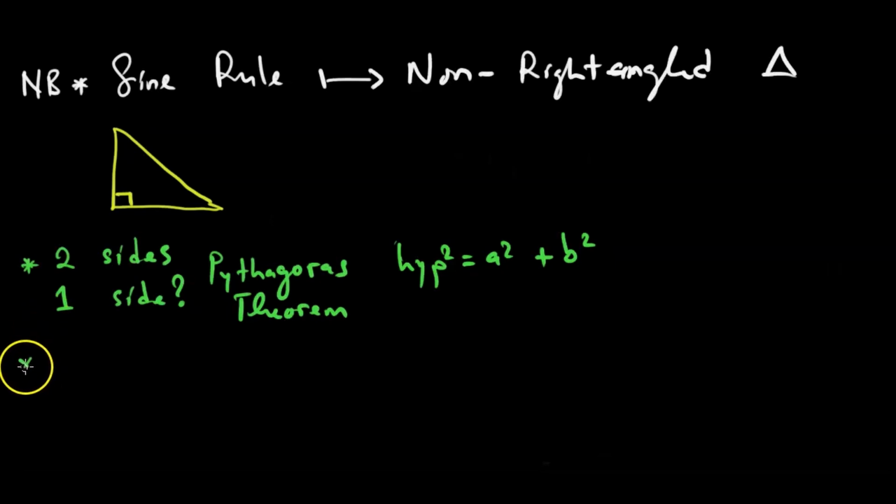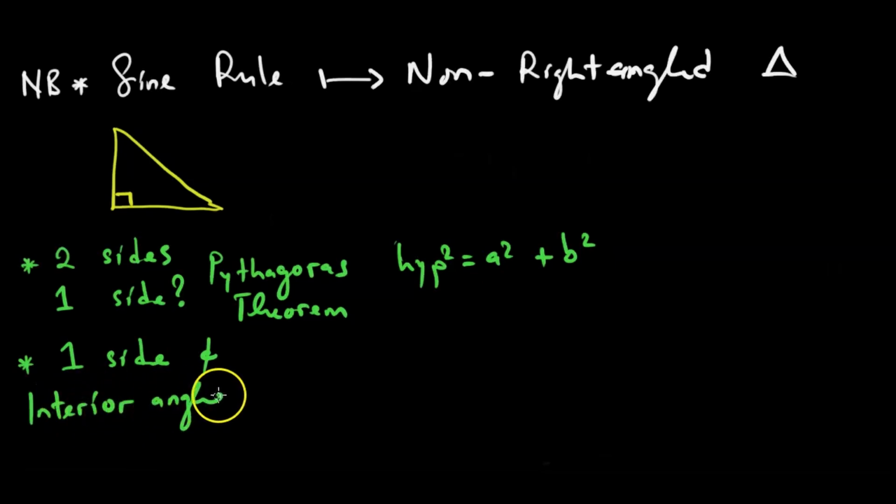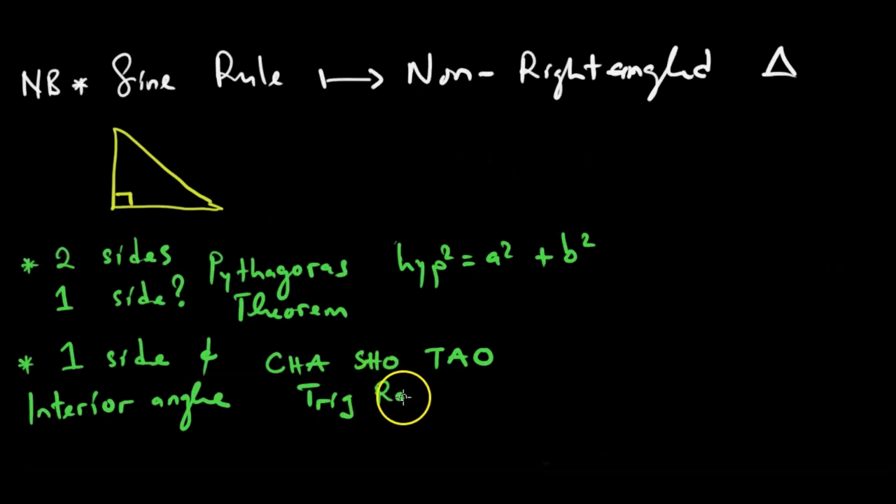But if we are given maybe one side and an interior angle like this, we are given one side, we are also given an interior angle, we then move on to what? The trig ratios. Saka this is just a rough summary. You go to our lessons on the Pythagoras and on trig ratios. You are going to find out kuti anonyanya kushanda papi.